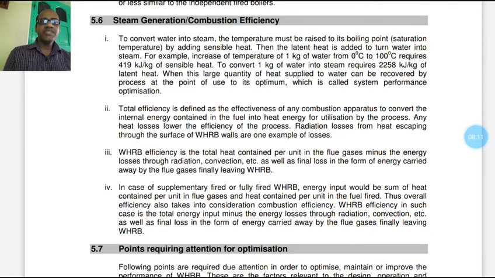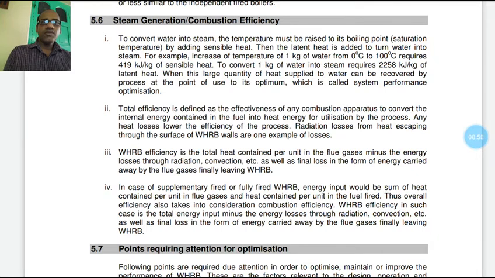For example, increasing the temperature of 1 kg of water from 0 degree centigrade to 100 degree centigrade requires 419 kilojoule per kg of sensible heat. To convert 1 kg of water into steam, it requires 2258 kilojoule per kg of latent heat. When this large quantity of heat supplied to water can be recovered by the process at the point of use at its optimum, that is called system performance optimization.